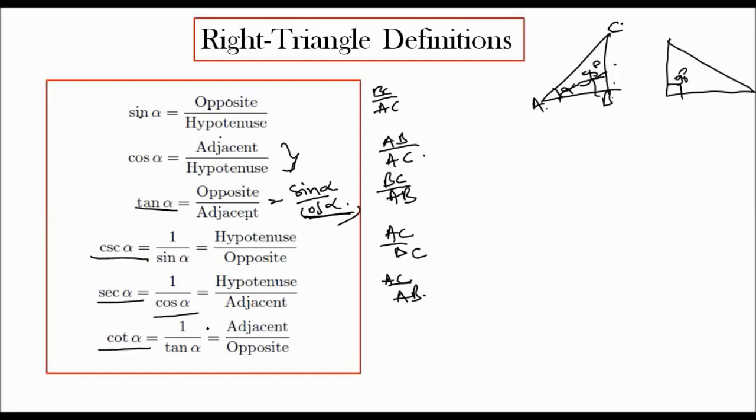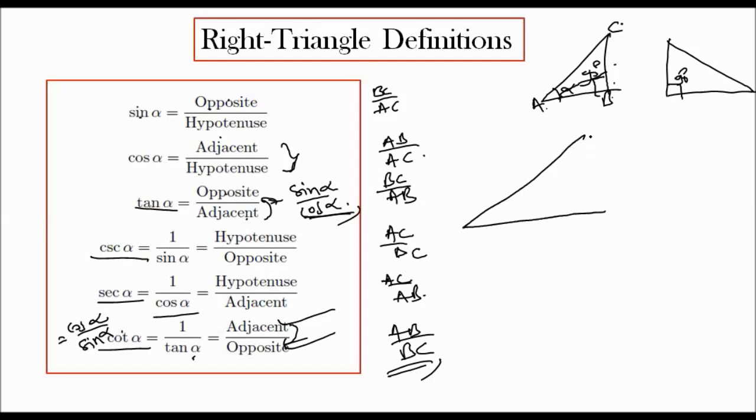So cot alpha is equal to 1 by tan alpha. We can also write it as cos alpha divided by sin alpha, so adjacent divided by opposite. The adjacent goes up and the opposite comes in the denominator. These are the basic formulas of trigonometry. Please keep them in mind, as they will be useful in doing the problems.